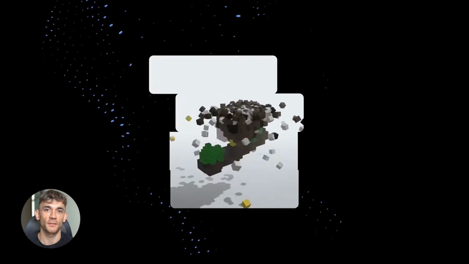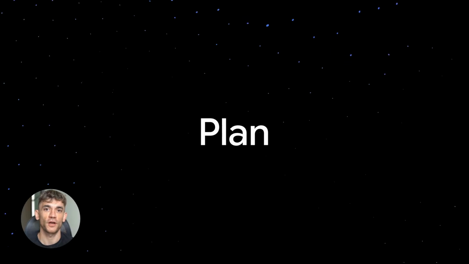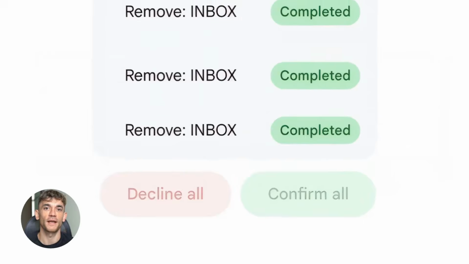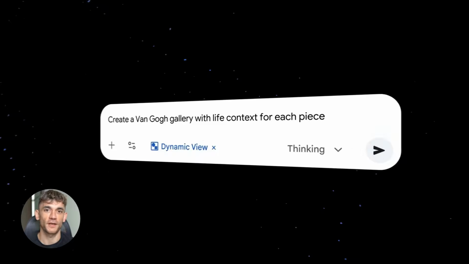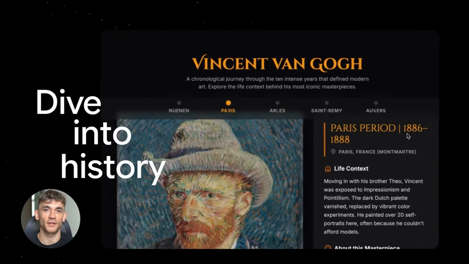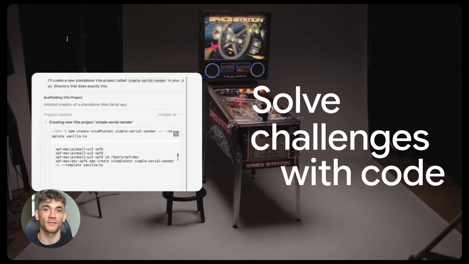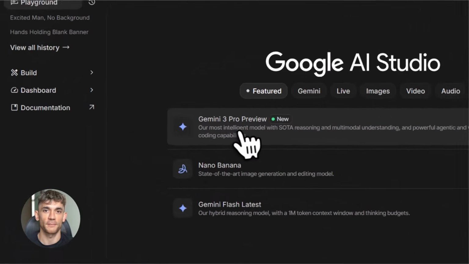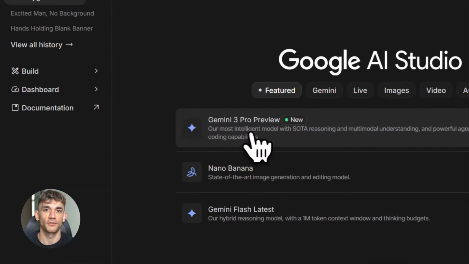So, what is vibe coding exactly? Simple, you describe what you want in plain English, and Gemini 3 builds it for you. Want a game? Describe it. Want a landing page? Describe it. Want a full app with maps and search? Just describe it. The AI handles everything else. Google AI Studio is where this magic happens. It's the main platform for vibe coding with Gemini 3.